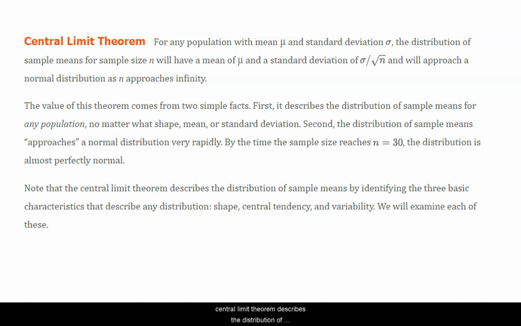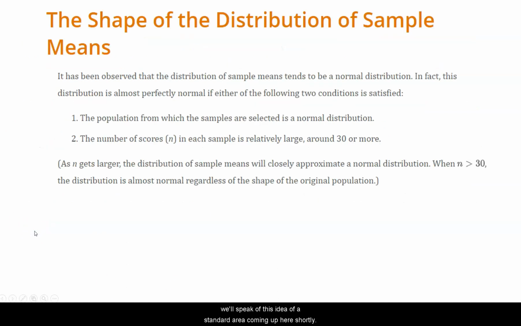Note that the central limit theorem describes the distribution of sample means by identifying three basic characteristics: the shape being normal, the central tendency where the means are one and the same. The mean from the population is also the mean for the distribution of sample means, and variability. And we'll speak of this idea of a standard error coming up very shortly.